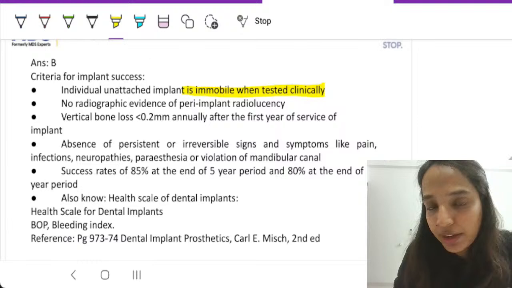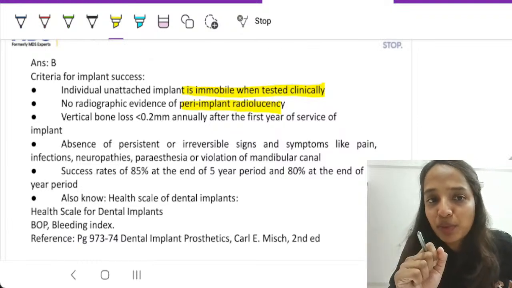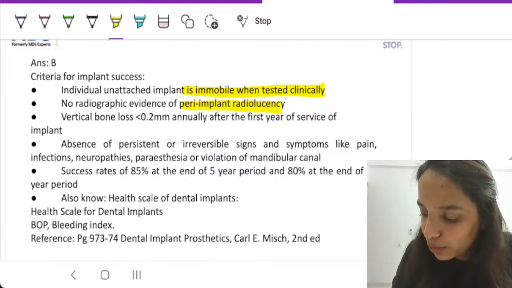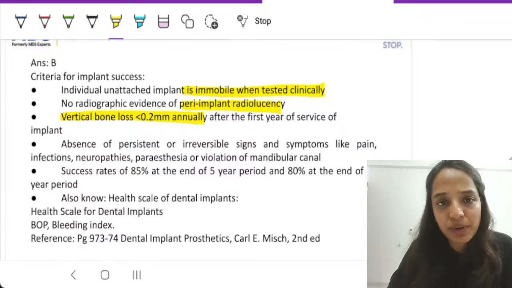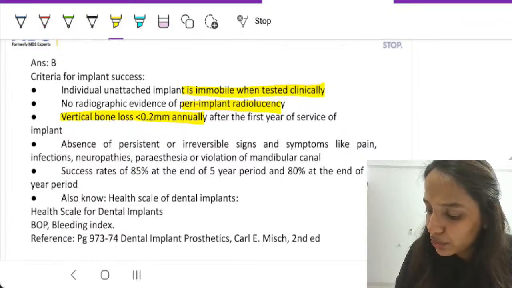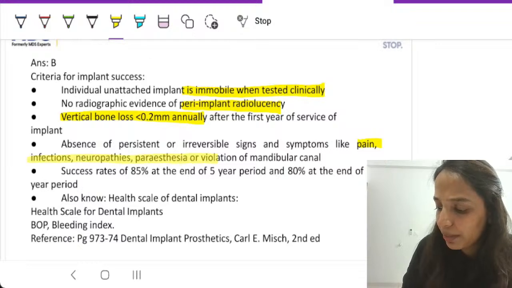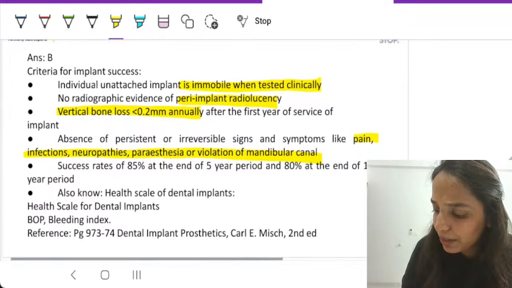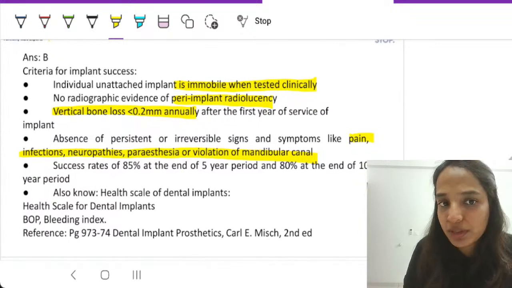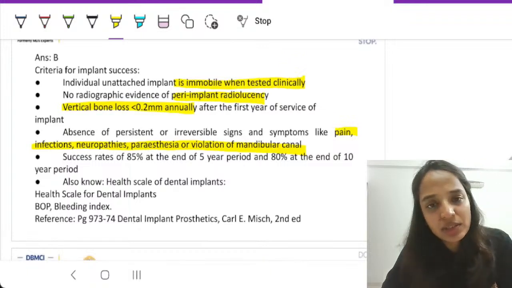There is no radiographic evidence of peri-implant radiolucency. Around the implant, there has to be no bone loss or lucency. Vertical bone loss should be 0.2 millimeters annually after the first year of service of the implant. Then there should be absence of persistent or irreversible signs such as pain, infection, neuropathy, paresthesia. Success of 85% at the end of 5 years and 80% at the end of 10-year period. These are all different criteria, Albrecht's criteria.